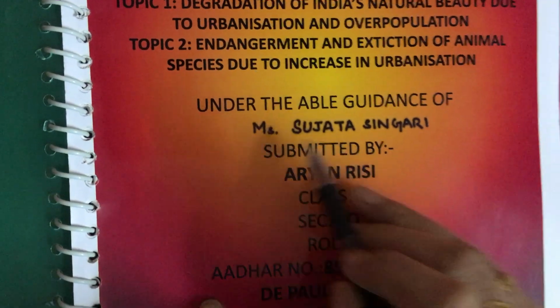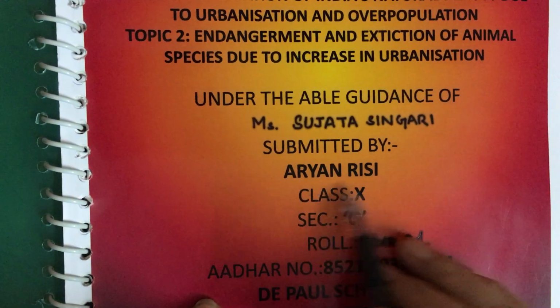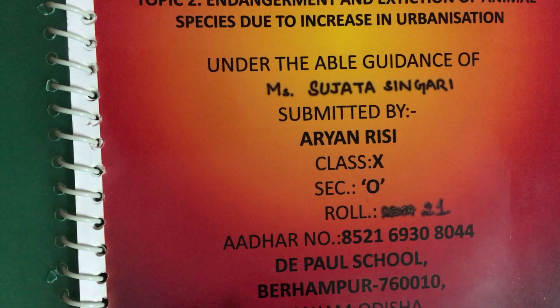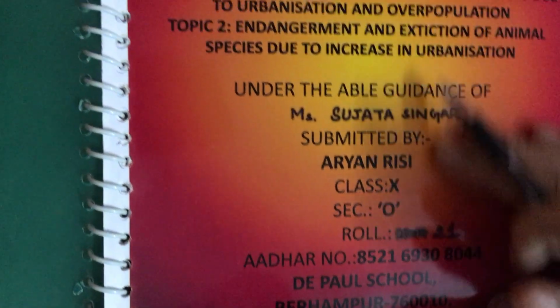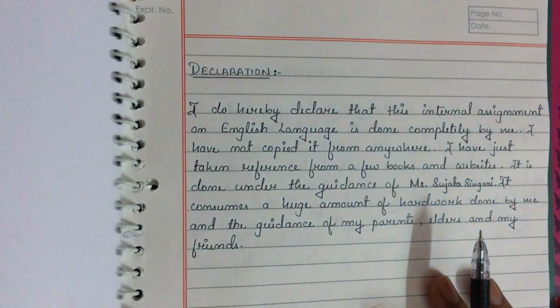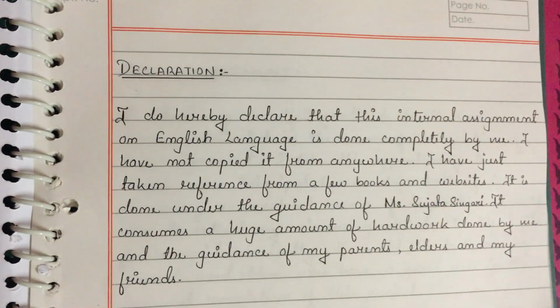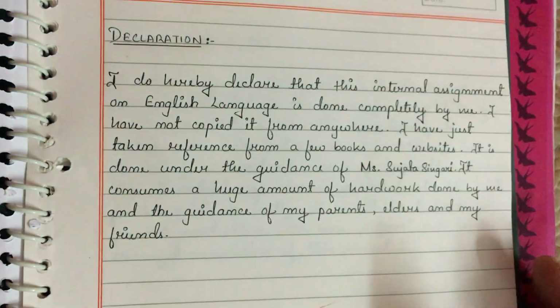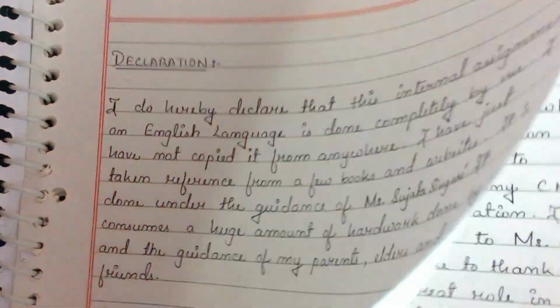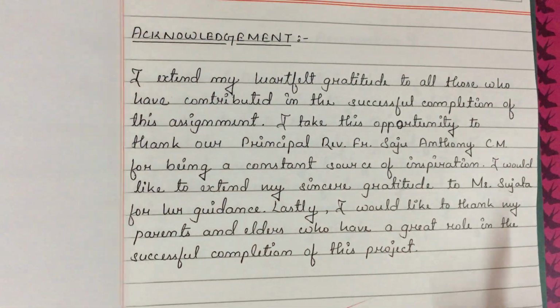Then comes submitted by. Submitted by you, then your name, class, section, roll number. Okay. DePaul School, Berhampur, Ganjam, Odisha. This first page should be printed neatly. Then comes the next page. All this record, okay, the science record papers you have to write, not in any other paper. Science record, one side plain, one side rule.